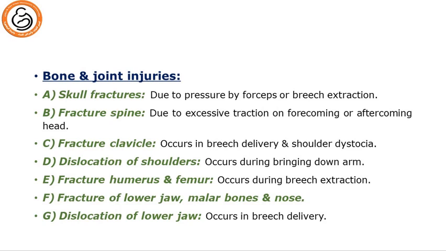Fracture of the clavicle occurs in breech delivery and shoulder dystocia, where we do intended fracture of the clavicle to allow delivery of the shoulders. Dislocation of the shoulder occurs during bringing down an arm, like in case of shoulder dystocia. Fracture of the humerus and femur occurs during breech extraction. Fracture of the lower jaw, malar bones, and nose occurs in the aftercoming head of breech delivery, and dislocation of the lower jaw occurs in breech delivery.